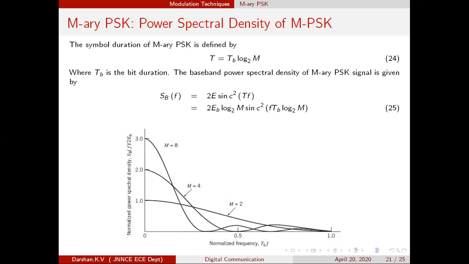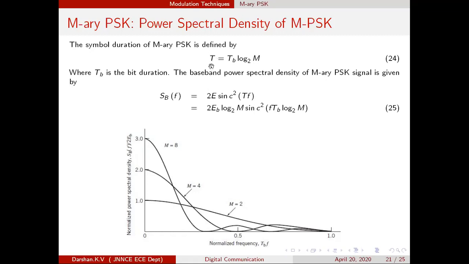If capital M is equal to 8, just carefully listen. M equal to 8 means you have 8 symbols. Each symbol could be treated as a group of 3 bits. I hope you understand. So T is equal to, if the bit duration is T_B, then 3 bits gives T equal to 3 T_B. That is how it would be derived.